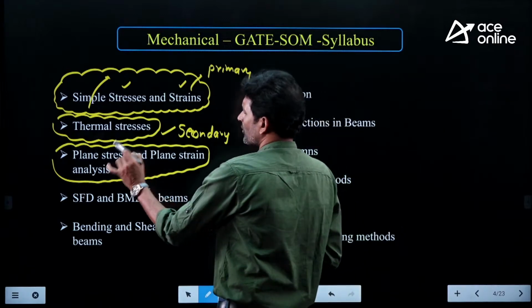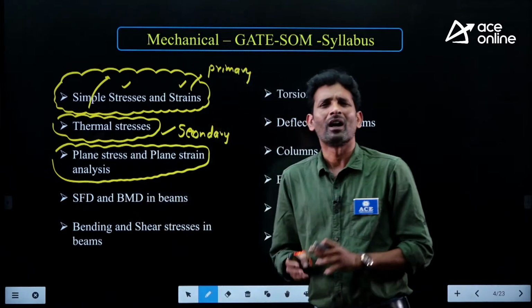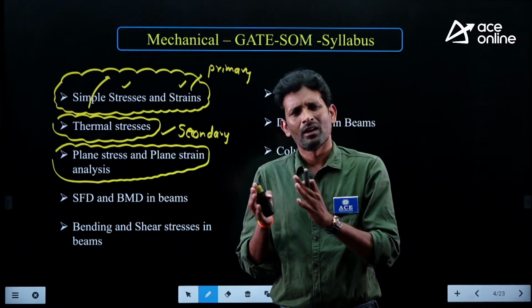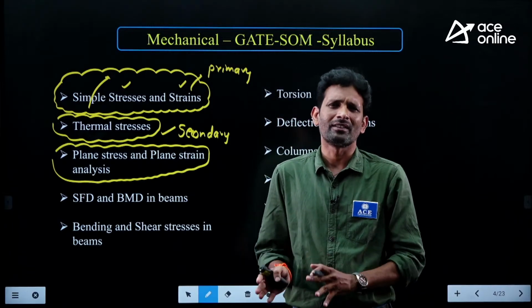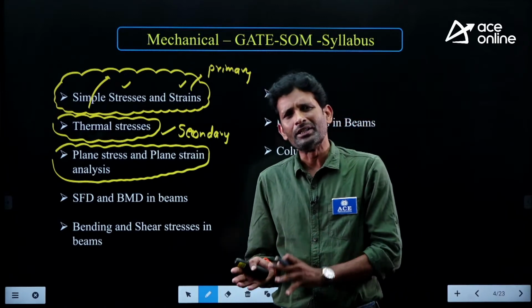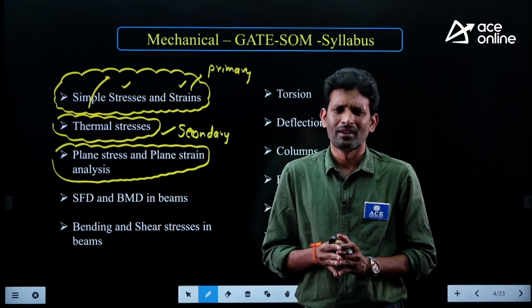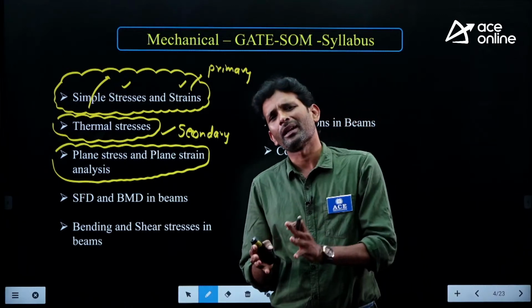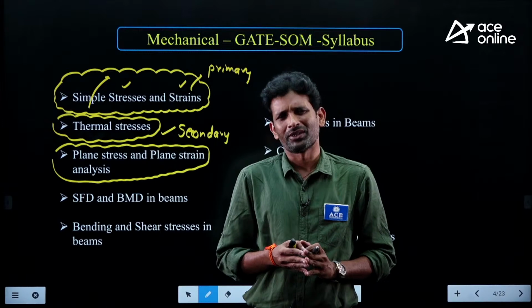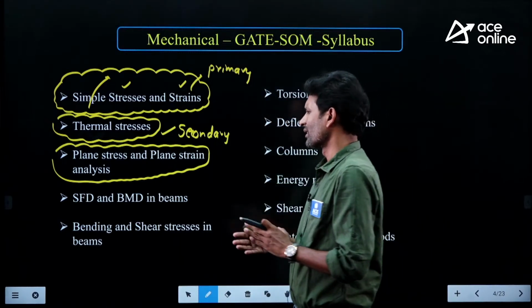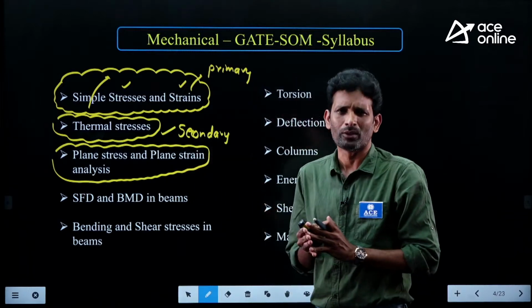So in this topic, our objective is identifying the planes which are carrying the principal stresses, identifying the planes which are carrying the maximum shear stress, and finding the magnitude of the maximum shear stress. These parameters we involve for designing members under combined loading conditions.